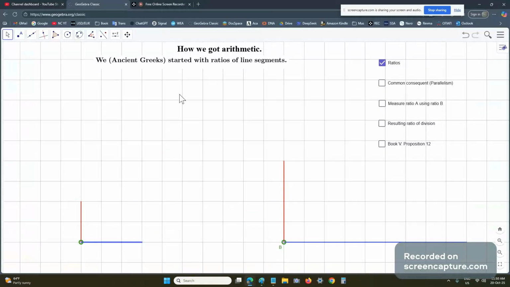The reason we do that is that we want to disambiguate this red length, because to different people it might mean different things.